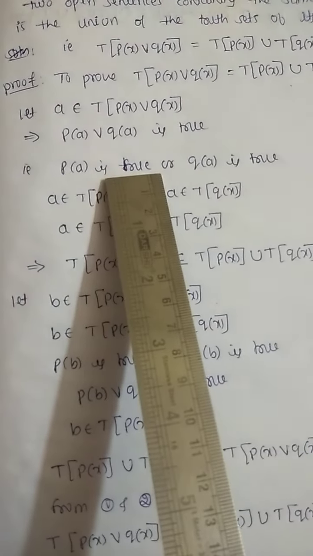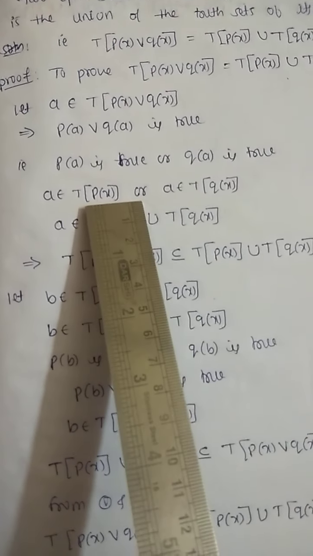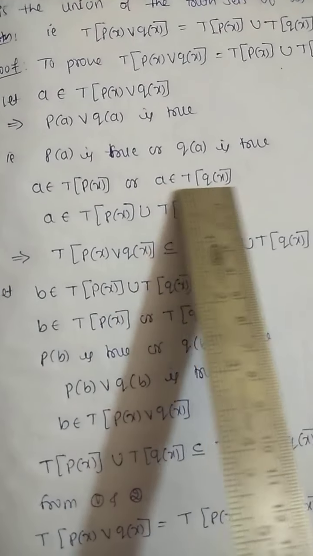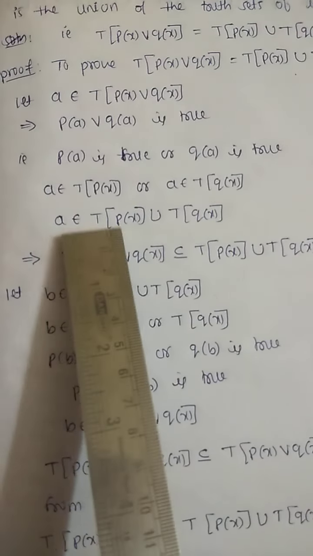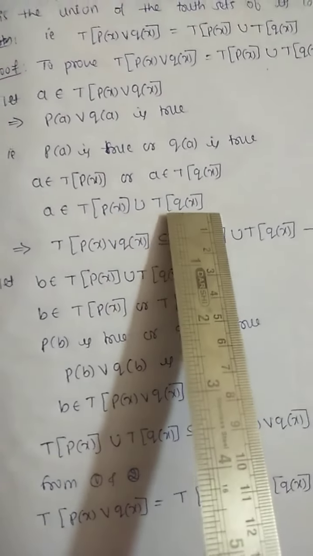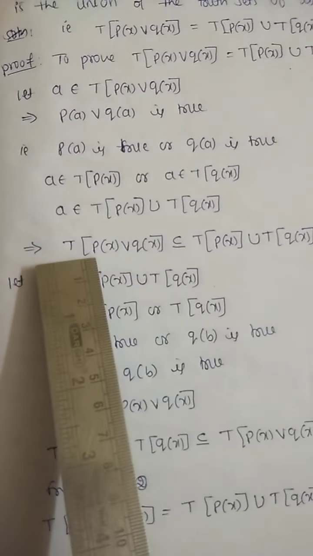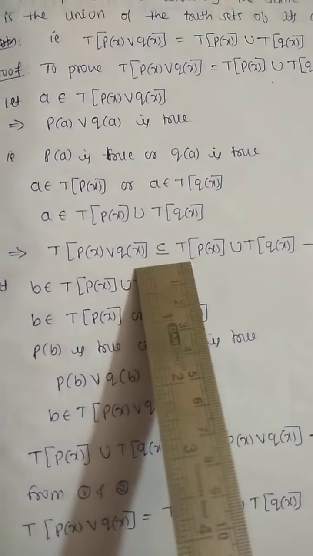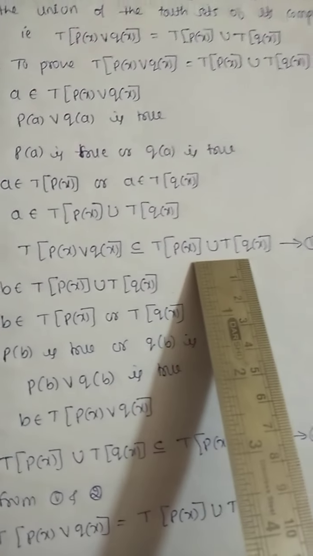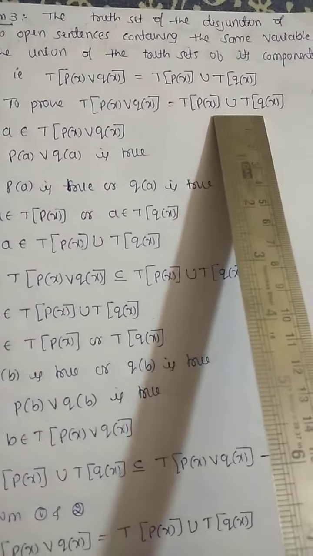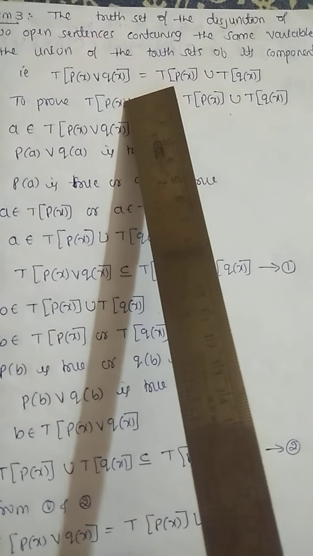P of A is true, nothing but A belongs to T of P of x, or Q of A is true, nothing but A belongs to T of Q of x. So A belongs to T of P of x union T of Q of x. Therefore, this implies T of P of x or Q of x is contained in T of P of x union T of Q of x. Equation number 1. Next, take any element that belongs to this set, then show that element belongs to this set.